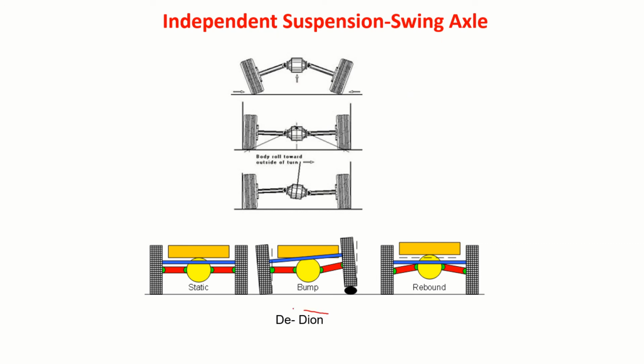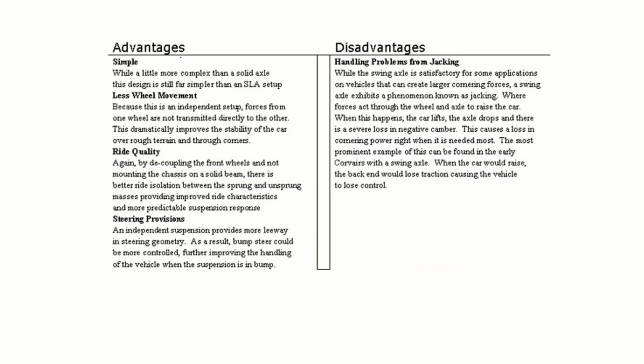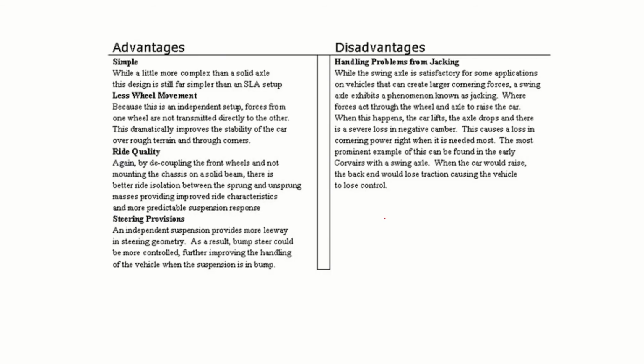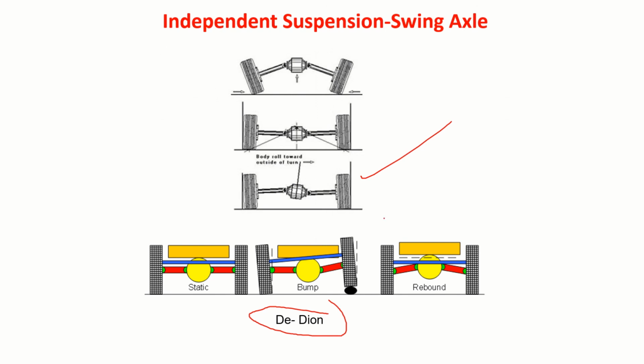Then there is again another independent suspension system, they call it the de Dion suspension. What are their advantages and disadvantages? I have listed them out over here. I'm not really doing the analysis of that. I'm just illustrating various types of designs that are available. So these are some of the independent suspension systems that car makers or vehicle makers use.